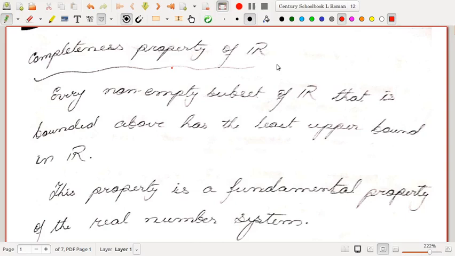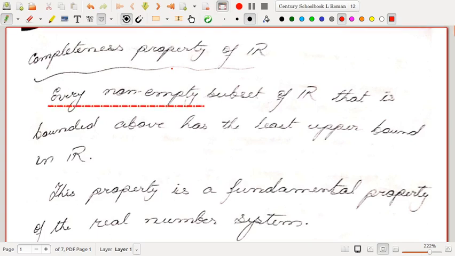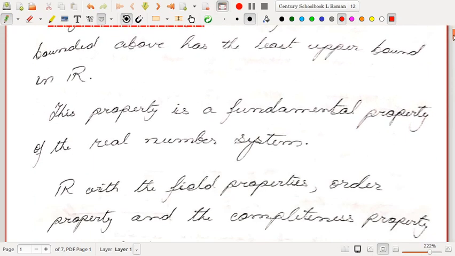Hello students. In this video we will study a very important property of the set of real numbers, which is known as the completeness property. It guarantees the existence of a least upper bound for a bounded above set in the set of real numbers. The statement goes this way: every non-empty subset of R that is bounded above has the least upper bound in R. This is a very fundamental property of the real number system.